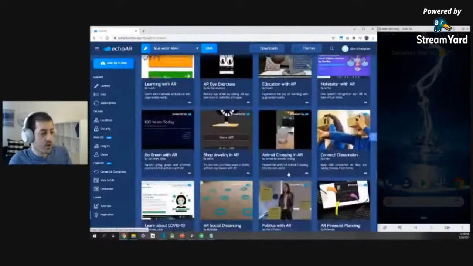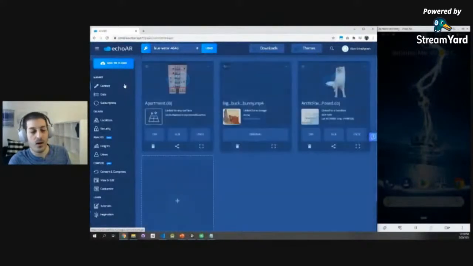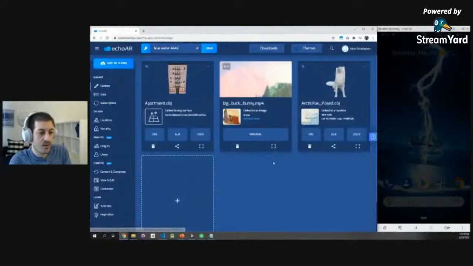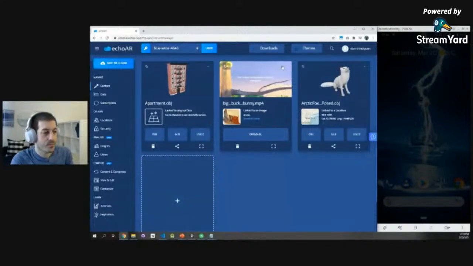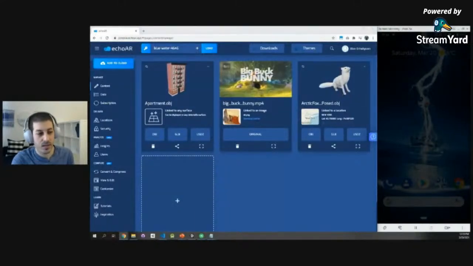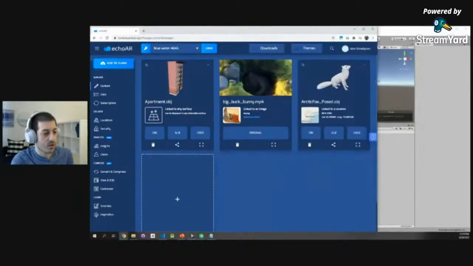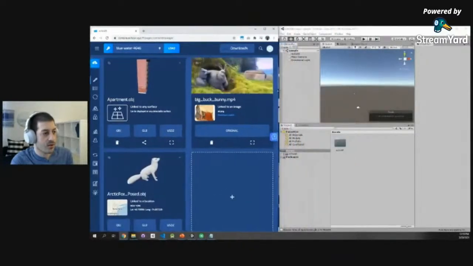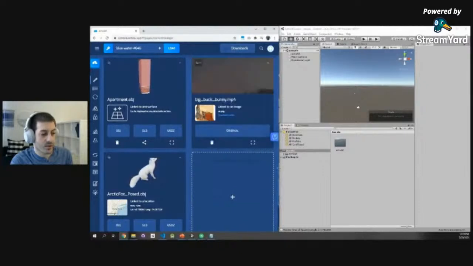Perfect. So we saw how you can build applications on mobile, on web, on Unity. Now let's dive into a coding exercise and show you how to build applications specifically with Unity, the game engine. So you can download Unity. It's a free game engine. It's right here. Once you have Unity installed, all you have to do is download our SDK right here. So just download the Unity SDK and import that into your project.